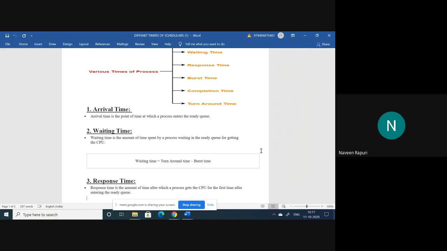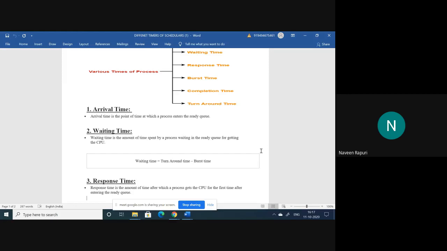So suppose if you are unable to understand this point, you can easily understand it at the time of doing the problems. Don't worry. If you are able to get the point, please get it. So that means a process came to the ready queue and is waiting for the CPU.